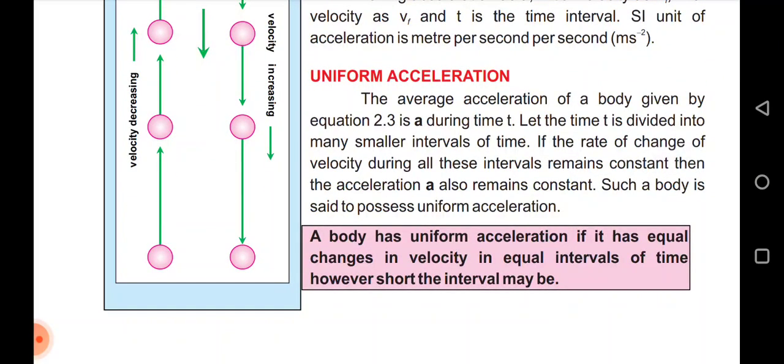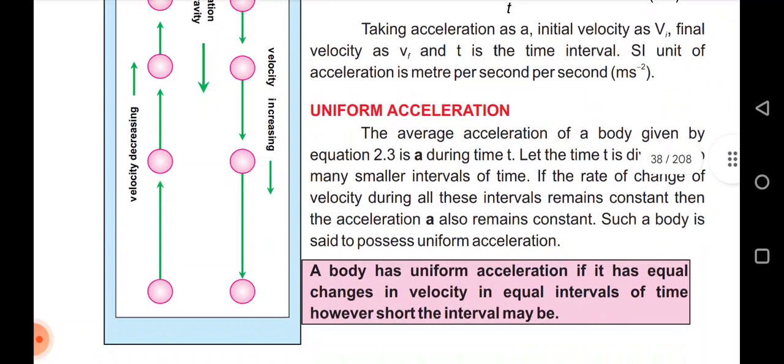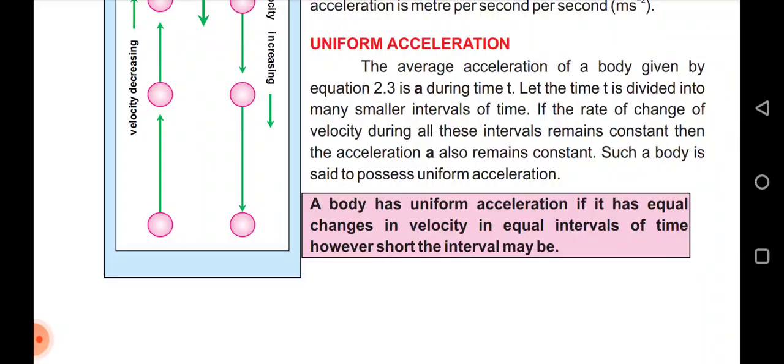Uniform acceleration. The average acceleration of a body is given by the equation during time t. Let the time t be divided into many smaller intervals of time. If the rate of change of velocity during all these intervals remains constant, then acceleration also remains constant. Such a body is said to possess uniform acceleration. A body has uniform acceleration if it has equal changes in velocity in equal intervals of time, however short the